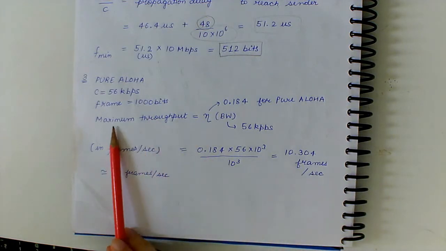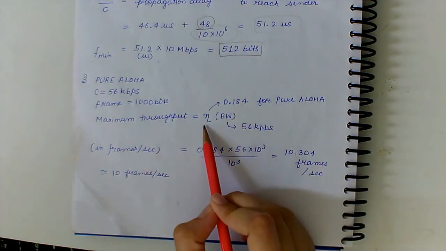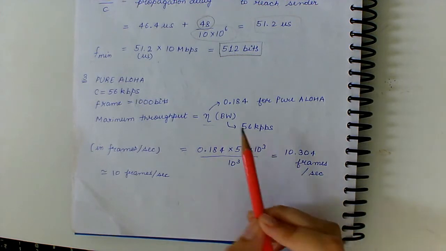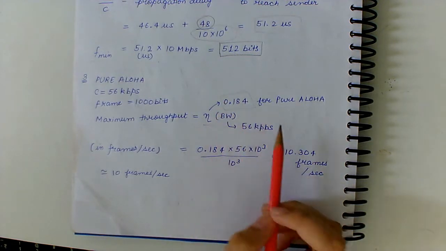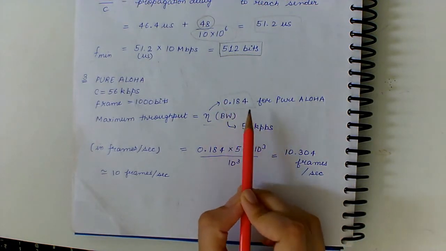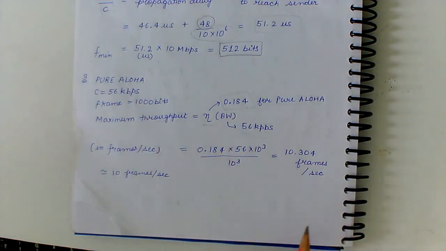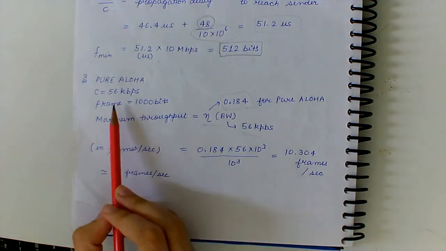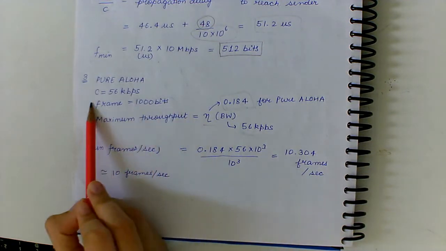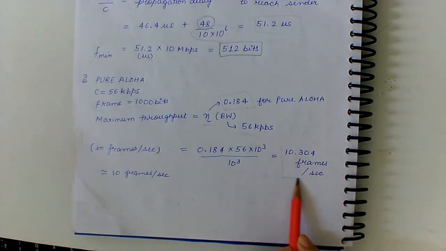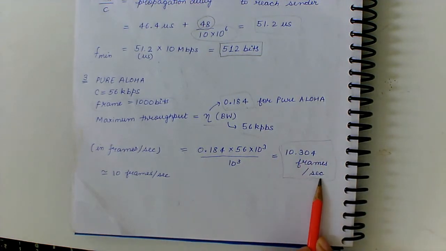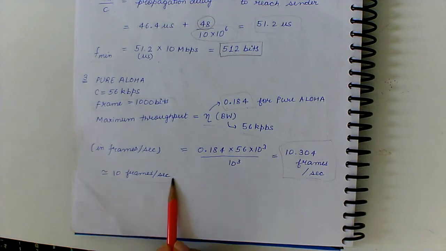So the maximum throughput is given by efficiency into bandwidth. The maximum efficiency for pure Aloha, as we know, is 0.184, and the bandwidth of the channel is given as 56 kbps. And to convert it into frames per second, we divide it by the size of the frame. So we get 10.304 frames per second, that is equivalent to 10 frames per second.